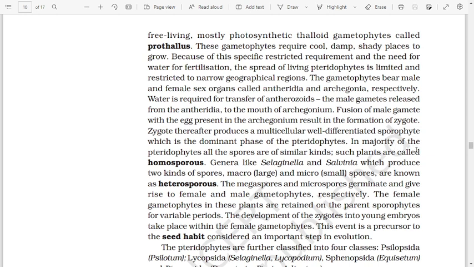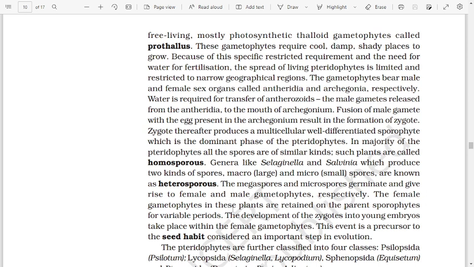In the majority of the pteridophytes, all the spores are of a similar kind. Such plants are called homosporous. Genera like Selaginella and Salvinia, which produce two kinds of spores, macro (large) and micro (small) spores, are known as heterosporous. The megaspores and microspores germinate and give rise to female and male gametophytes, respectively.